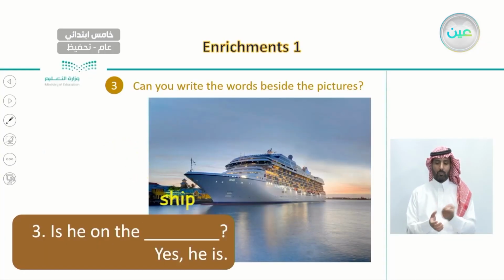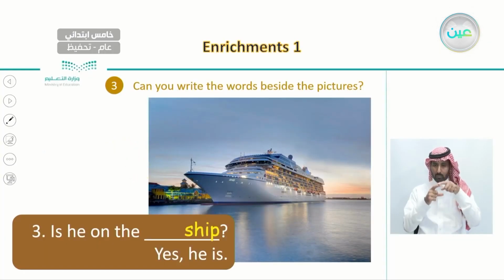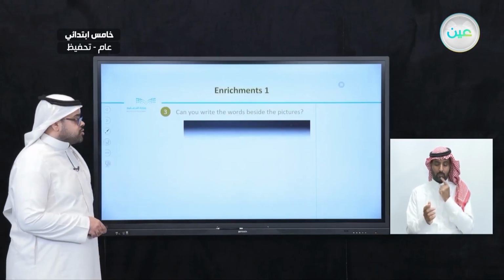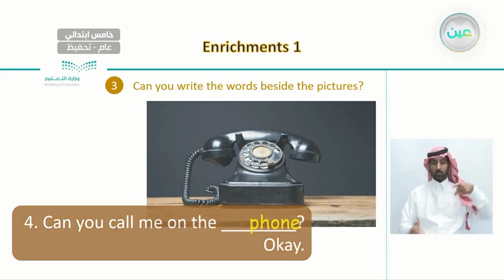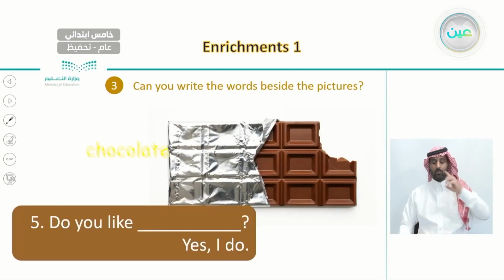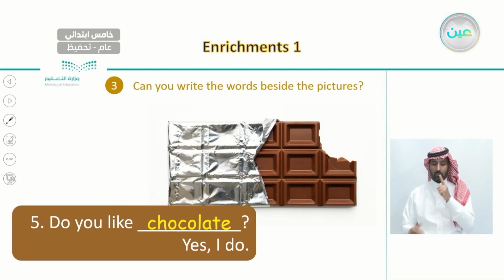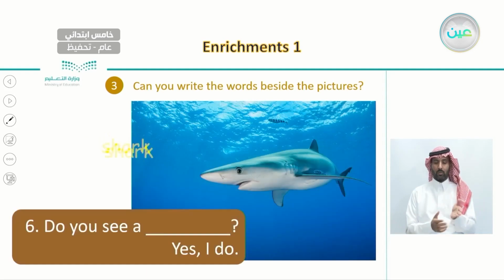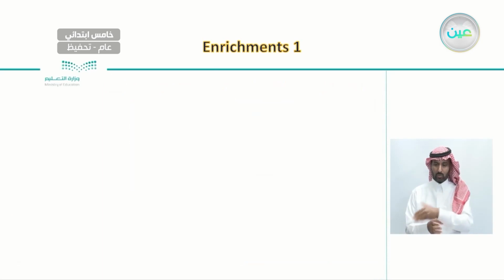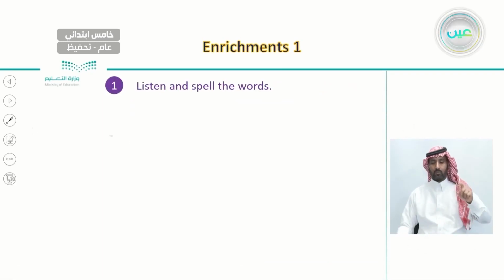And even with this picture of a ship, we wrote a question. And after this, another word, which is phone, and also a chocolate bar. That was the next word. And here we have a shark, also another word that we have in this lesson.